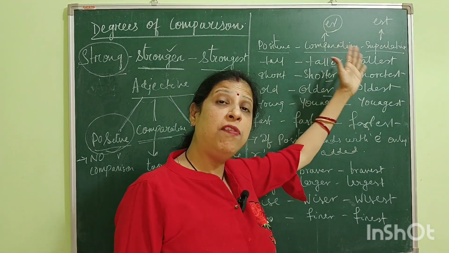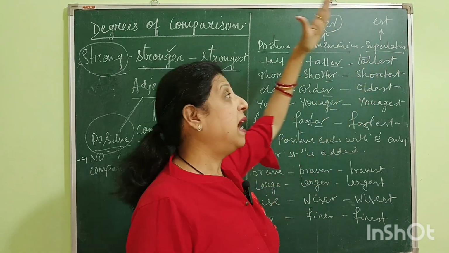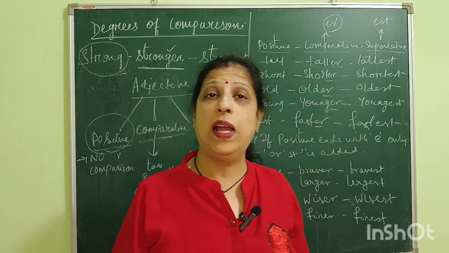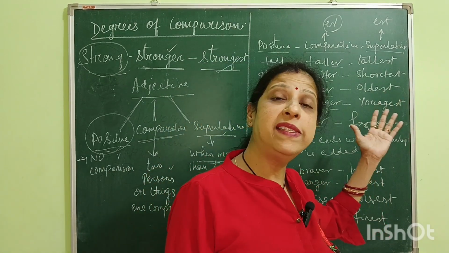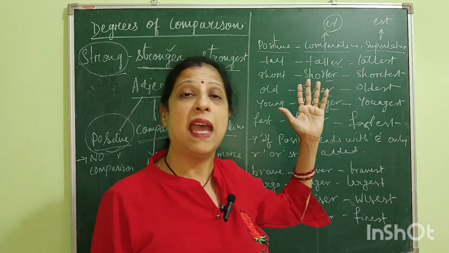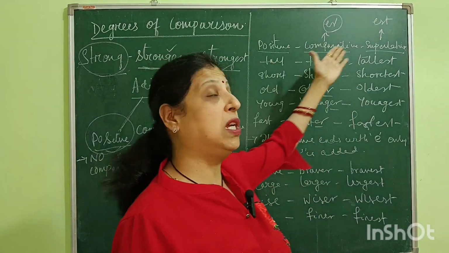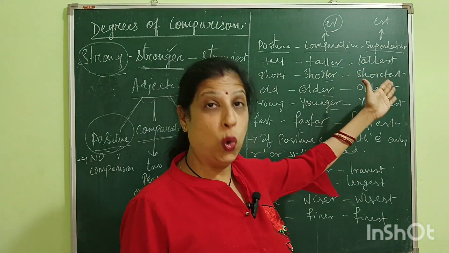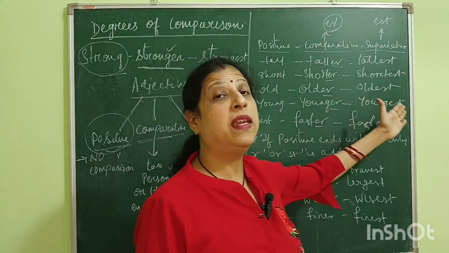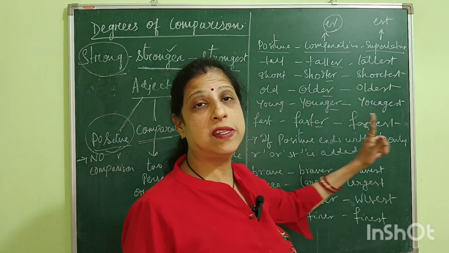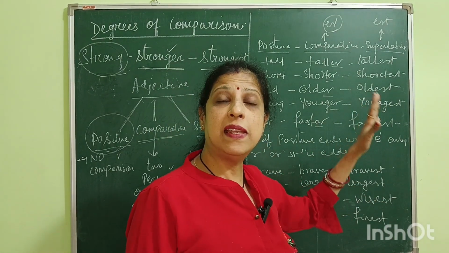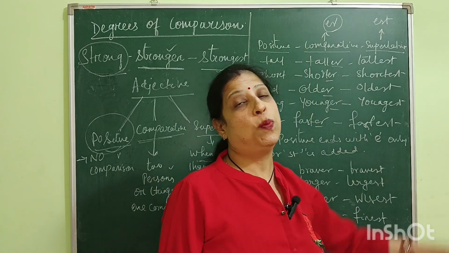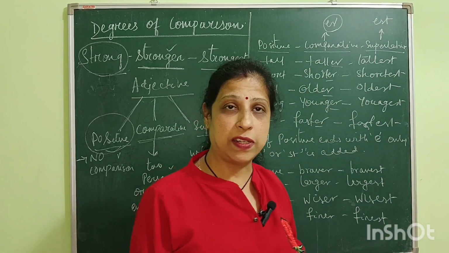In case of comparative, we are using ER. And in case of positive, since we do not compare with anyone, we do not use anything. The adjective remains as it is. Tall, taller, tallest; short, shorter, shortest; old, older, oldest; young, younger, youngest; fast, faster, fastest. So this is called positive, comparative and superlative degrees of adjectives.